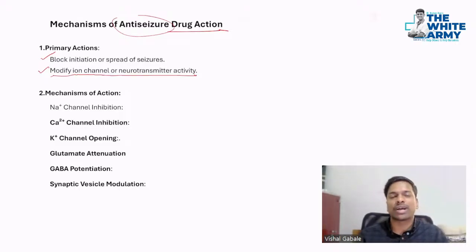So you guys know what the ion channels are? Sodium, potassium, calcium we have, and for neurotransmitters we have NMDA, GABA, and glutamate. So now let's see one by one what the examples are. For sodium channel inhibitors, you know phenytoin is there, right? Phenytoin is there, carbamazepine is there. I will just write CBZ for that.